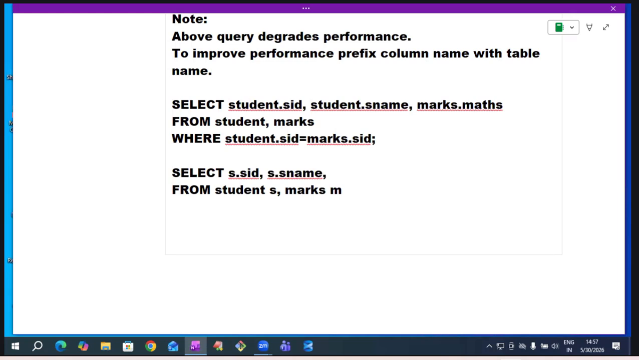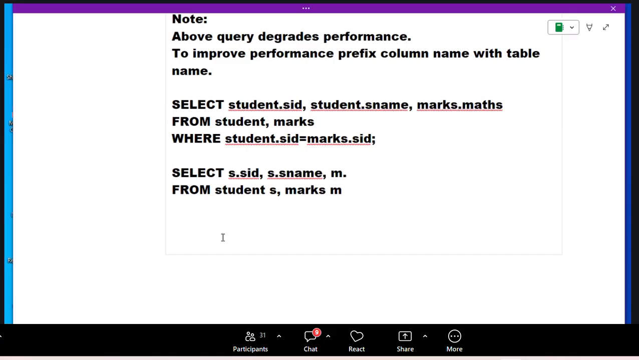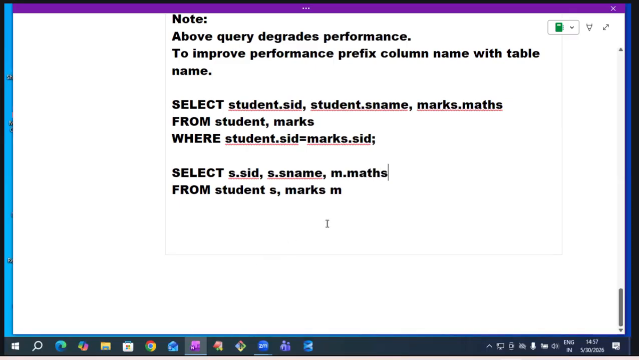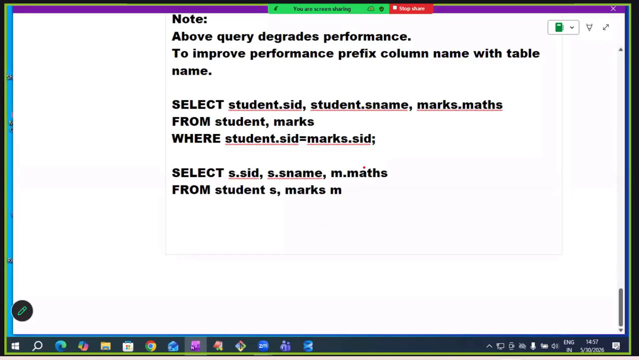I want to get maths column. Maths column is available in which table? Marks table, M dot maths. Like this, prefix column name with table name.